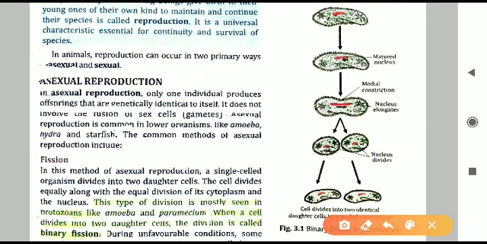Equal division of nucleus is there, equal division of cytoplasm is there. You may be questioning now, what is cytoplasm? Cytoplasm is the liquid.